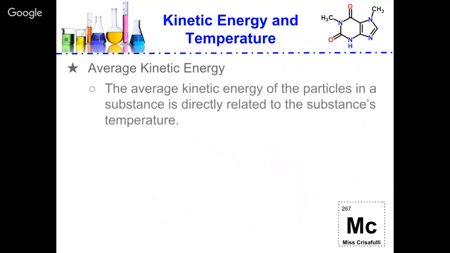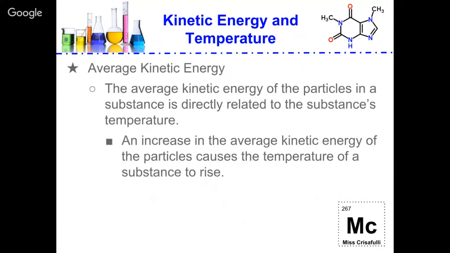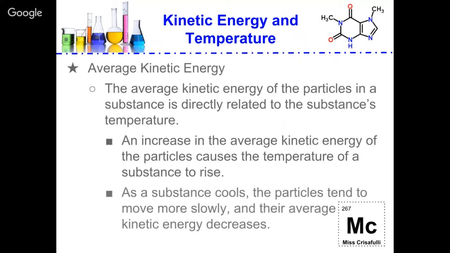The average kinetic energy of the particles in a substance is directly related to the substance's temperature. An increase in the average kinetic energy of the particles causes the temperature of the substance to rise. And as the substance cools, the particles tend to move more slowly, and that's going to decrease their average kinetic energy.